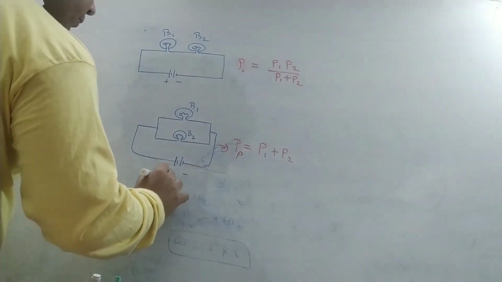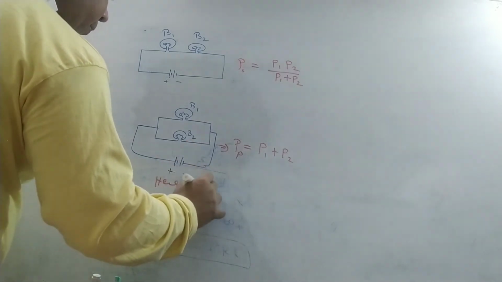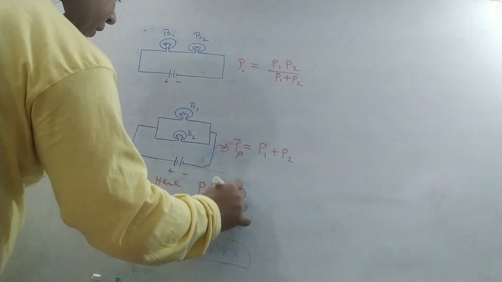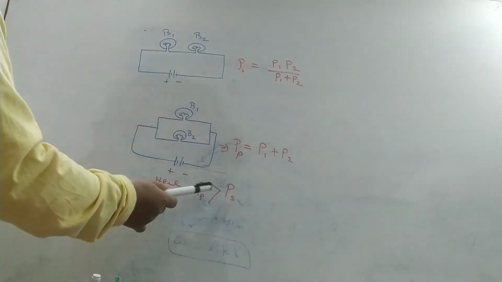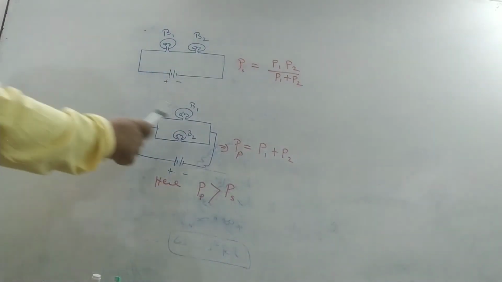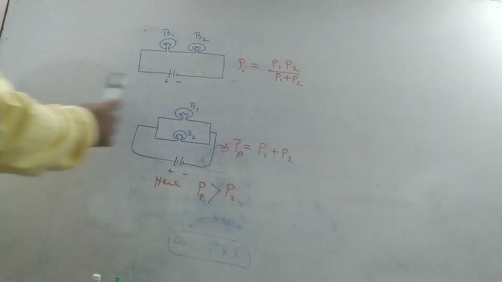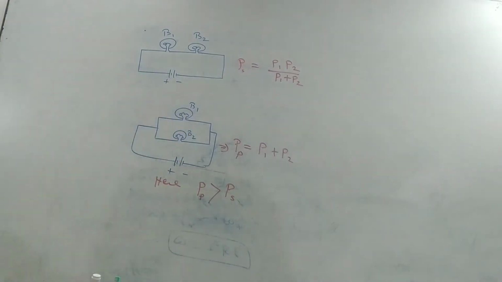Obviously here PP is greater than PS, that is, power consumed in parallel combination is more than the power consumed in series. That's why in parallel connection the bulbs glow at their maximum intensities.